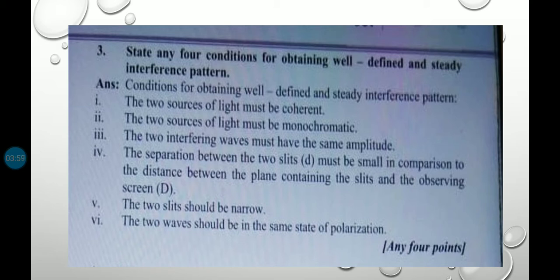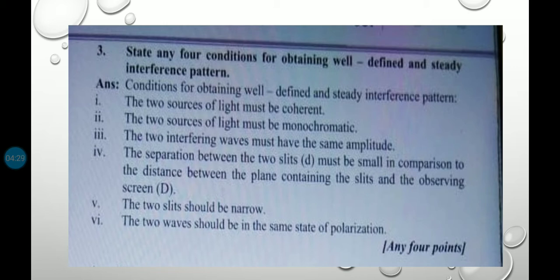If we use two independent sources of light, the phase difference between two waves at a point in a medium changes continuously. Due to this, at any point in a medium, intensity does not remain constant. Therefore, a point will appear bright for a moment, while the next moment it will appear dark, and a steady interference pattern will not be obtained.